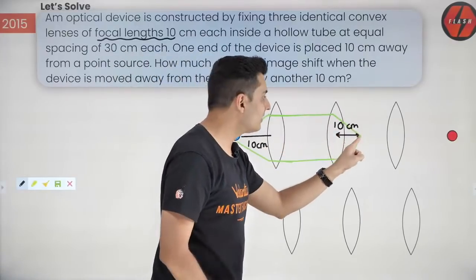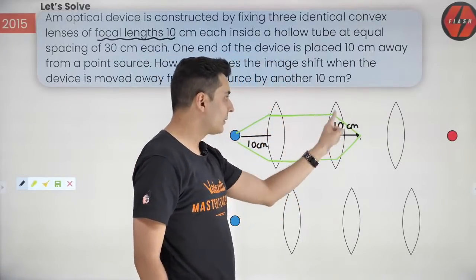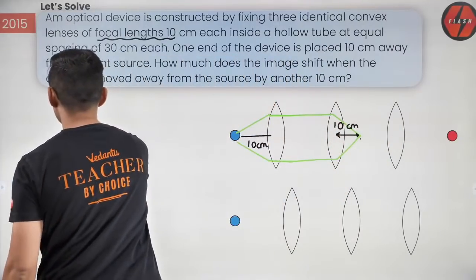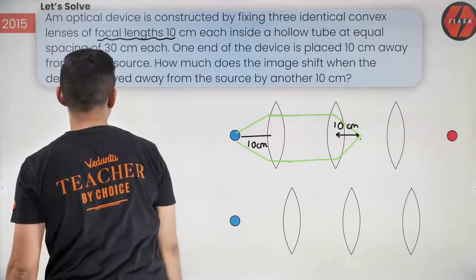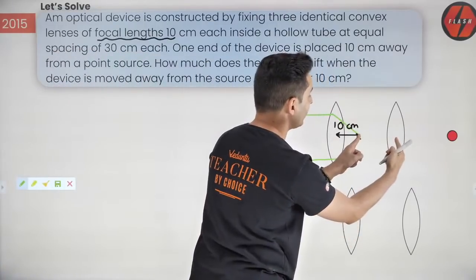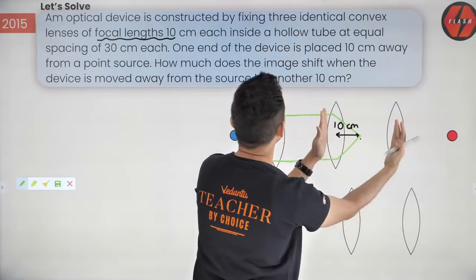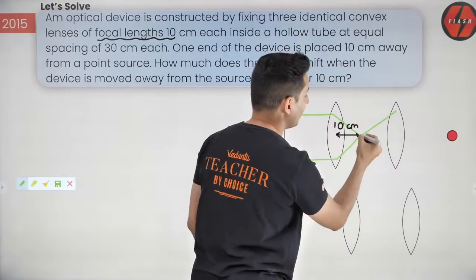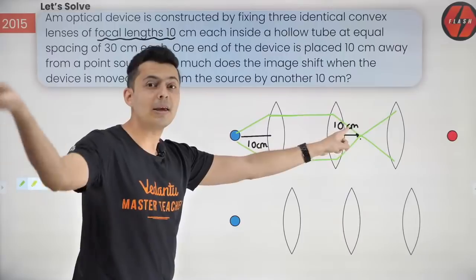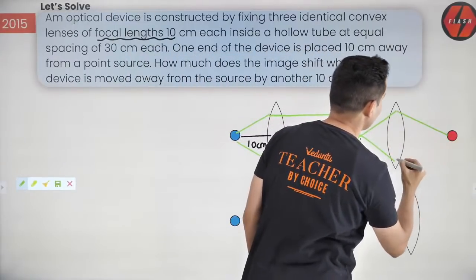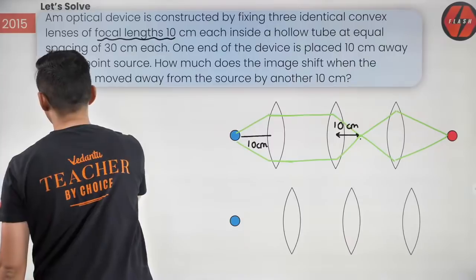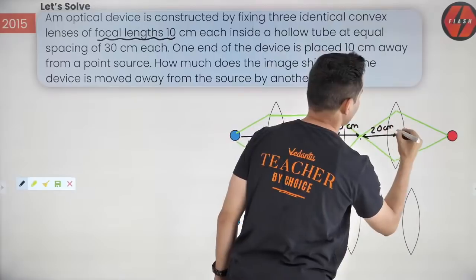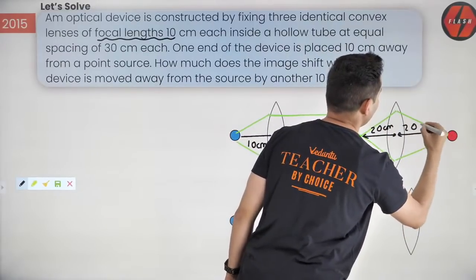Now, if this is the image after 2 refractions, for the third lens, this is the object. So what will happen, guys? Think about it. You are now at a distance of 2f. This is 20 centimeters because distance between 2 convex lenses is 30. So how much is this distance? 2f. What happens when you place the object at 2f? Image is also formed at 2f. So if this is 20 centimeters, obviously this will be also 20 centimeters.